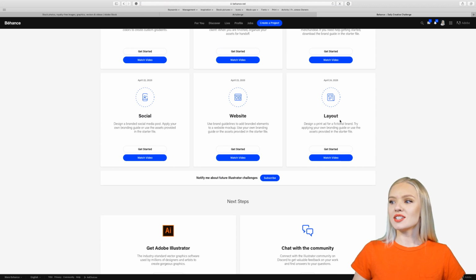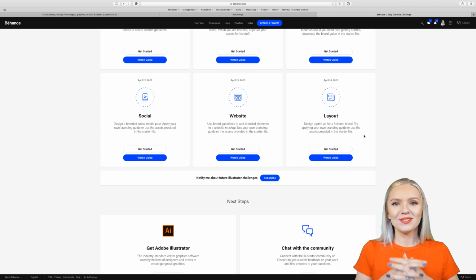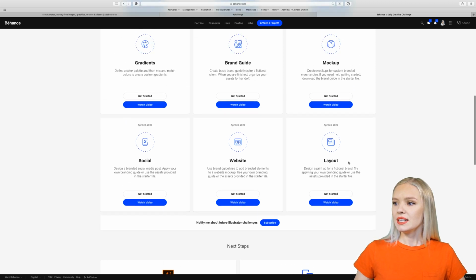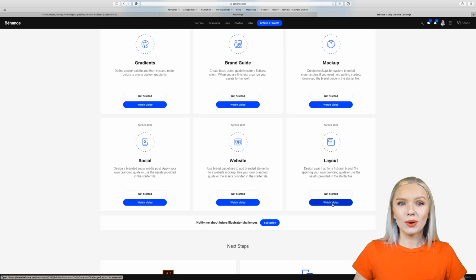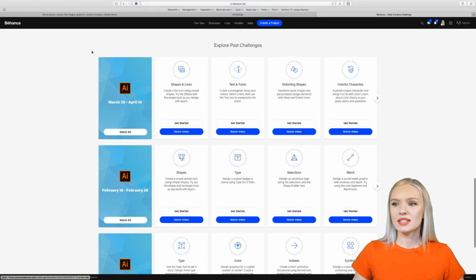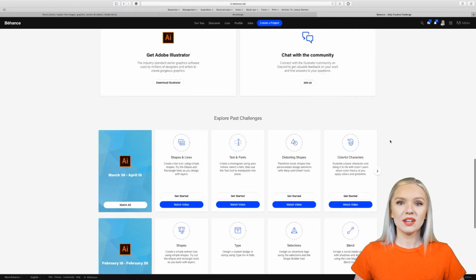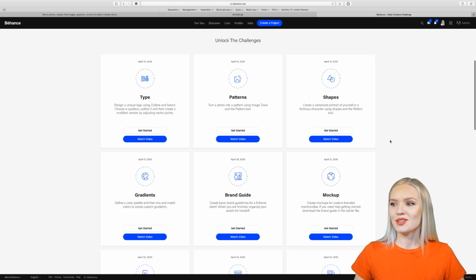Today's challenge is layout. Design a print ad for a fictional brand. You guys have been working on a brand for the past days, so you probably already have some assets. But if not, feel free to use the starter asset that I provided for you. We will have 2 artboards. I will get to this in a little bit. And here you can also watch the replays of the past challenges. If you scroll further down, you can even see the past challenge series, and you can use those starter files as well to create some new challenges for yourself.